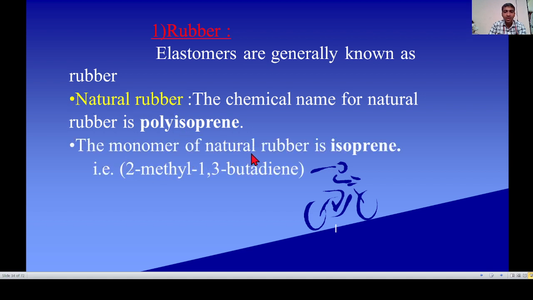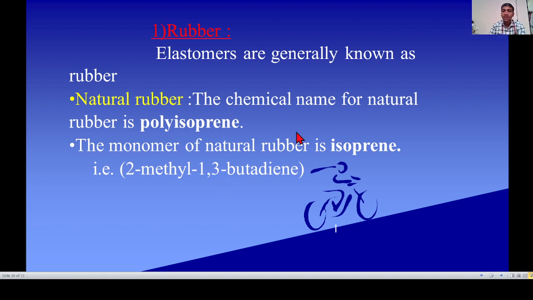The monomer of natural rubber is isoprene. A question asked on isoprene: what is the IUPAC name of isoprene? The IUPAC name of isoprene is 2-methyl-1,3-butadiene, also written as 2-methylbuta-1,3-diene.